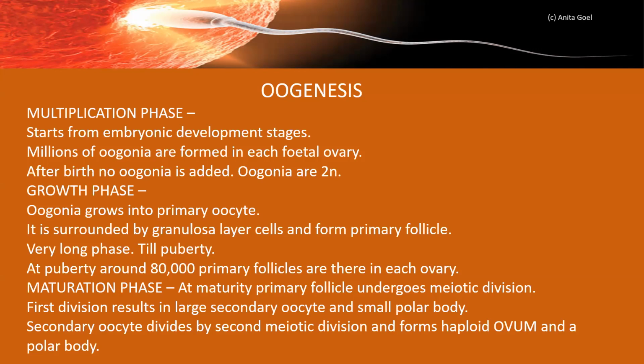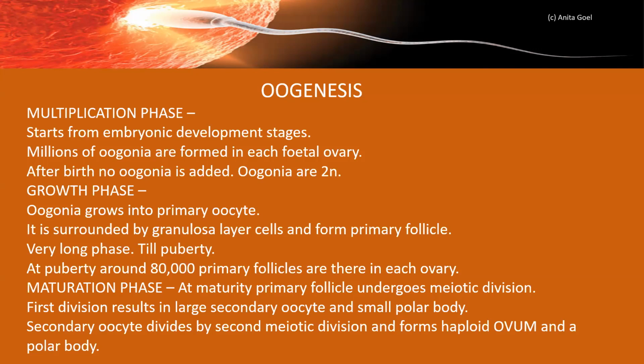Now, the next phase will follow only at puberty. So, till puberty, it is in the primary follicle stage, and around 80,000 primary follicles are there in each ovary. So when a girl attains puberty, then the maturation phase is going to start.